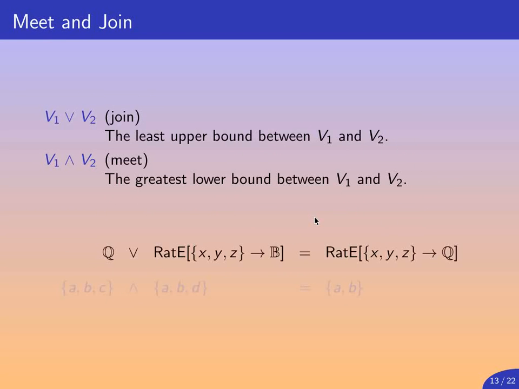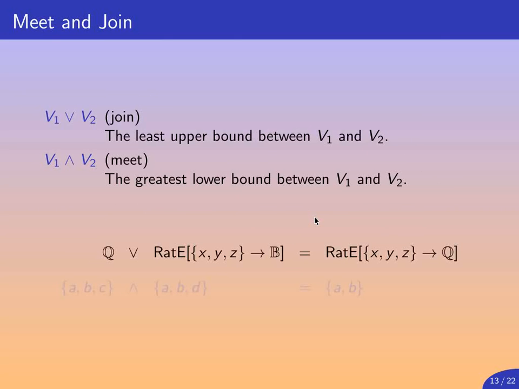Given the subtype relation, it becomes easy to define in a standard way the join and meet operators, where join is the least upper bound between any two values, v1 and v2, and meet is the greatest lower bound between any two values, v1 and v2. When we say value, of course, we mean either a label or a weight set. We are using the same notation for both.